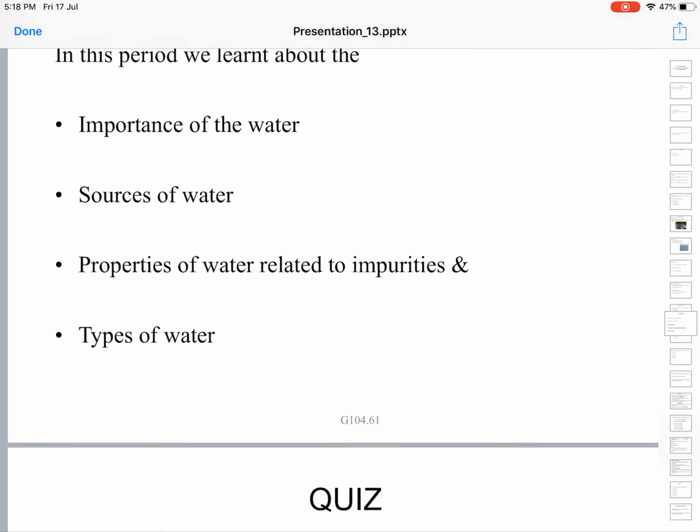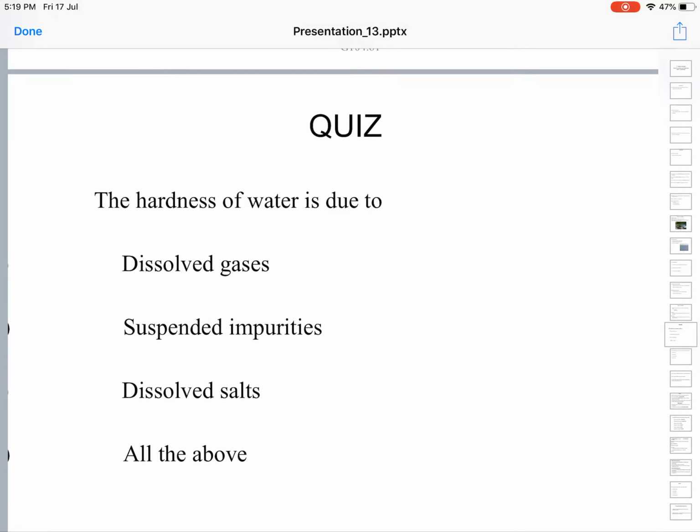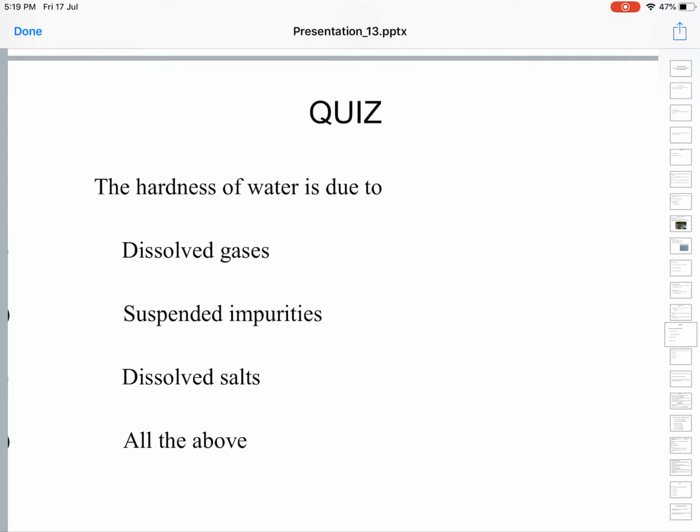Okay, let us see a few questions. Hardness of water is due to: dissolved gases, suspended impurities, dissolved salts, or all the above?